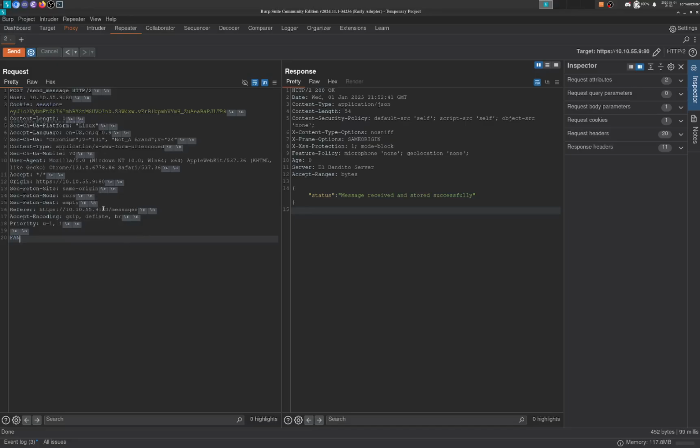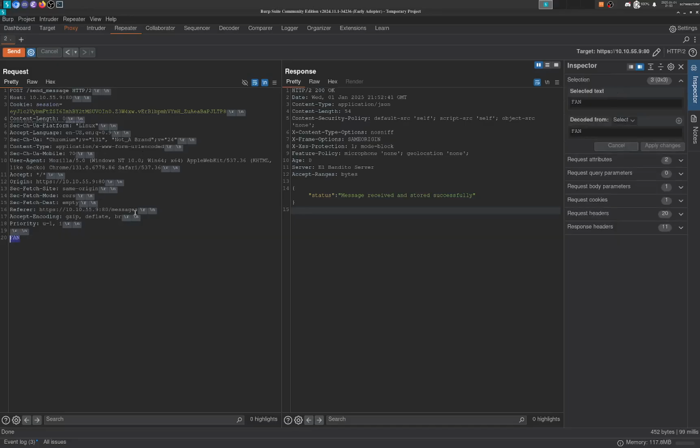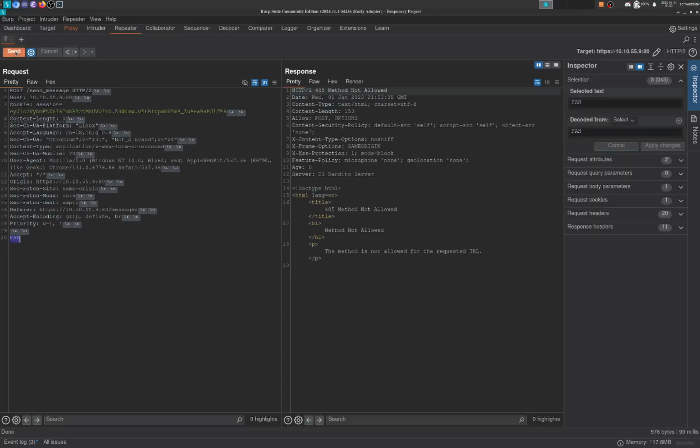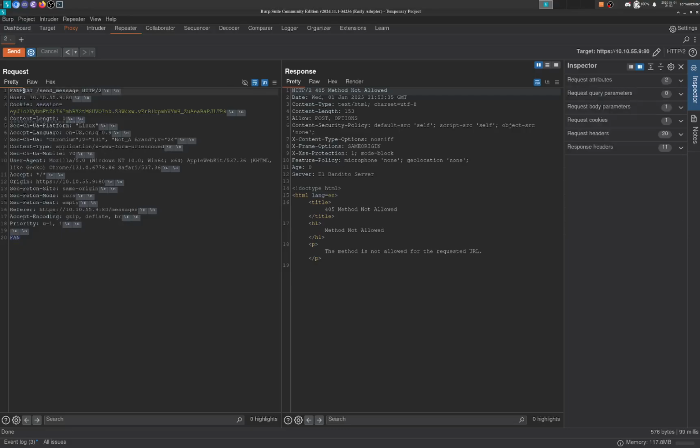So what this should do is have this linger in the backend, and it'll mess up our next request. We send that: message received, method not allowed. So what happened here is we changed the content length to 0. So it thinks it's not going to register anything that we're sending in the request. It's not going to process it in the backend, and so this is going to stay in the backend request. When we send our next request, it'll say fan POST, and it's going to say, oh, that method's not allowed. We'll only allow POST and OPTIONS as methods, right?